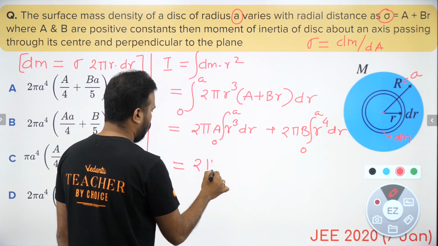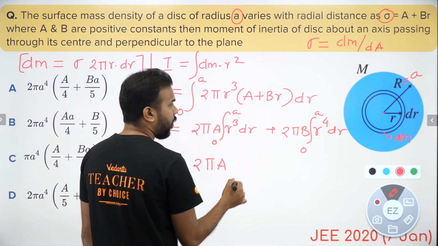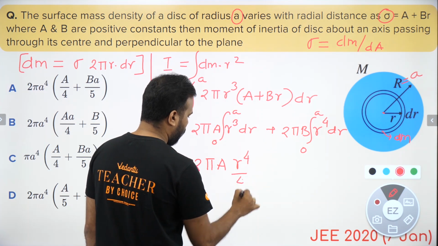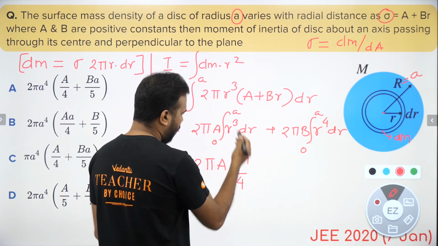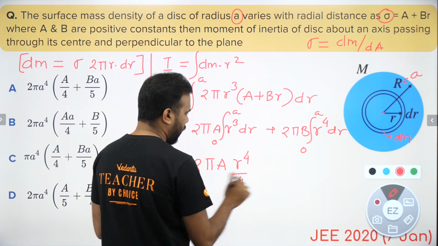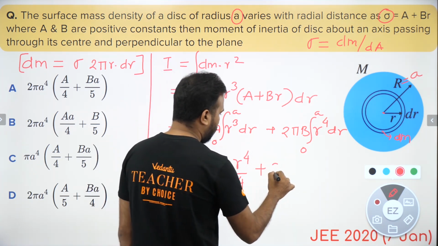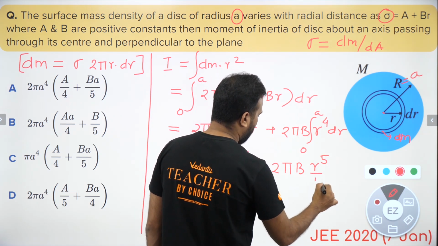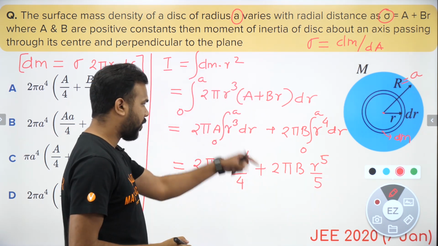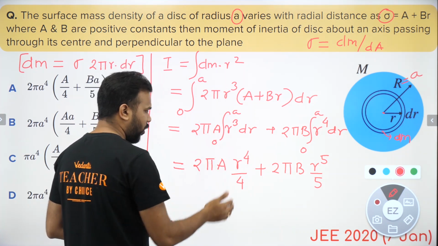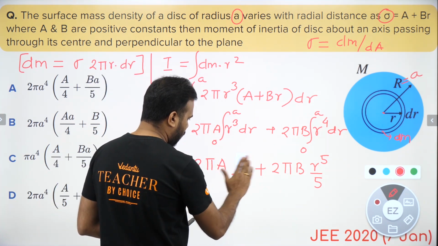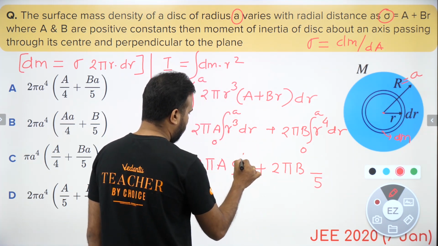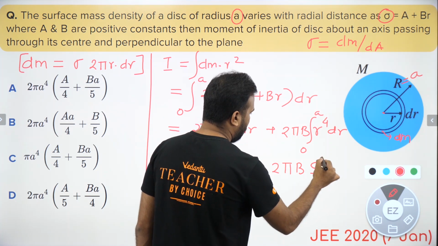So this is 2 pi a, r cube when you integrate is r to the power 4 by 4. Let me first complete the integration before putting in the limits. This will be 2 pi b r to the power 5 by 5. Integration limits from 0 to a, which means I just need to put the value of a here. So this is going to be a to the power 4, and this is going to be a to the power 5.